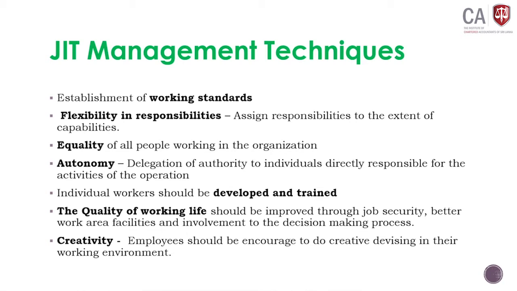The quality of working life should be improved through job security, better work area facilities, and involvement in the decision making process. How to improve the quality of working life? Their job security should be there. Then they feel that their job is secure. If my job is secure, then I have a personal commitment to do my best for the company. If job security is not there, at any time my job might be lost.